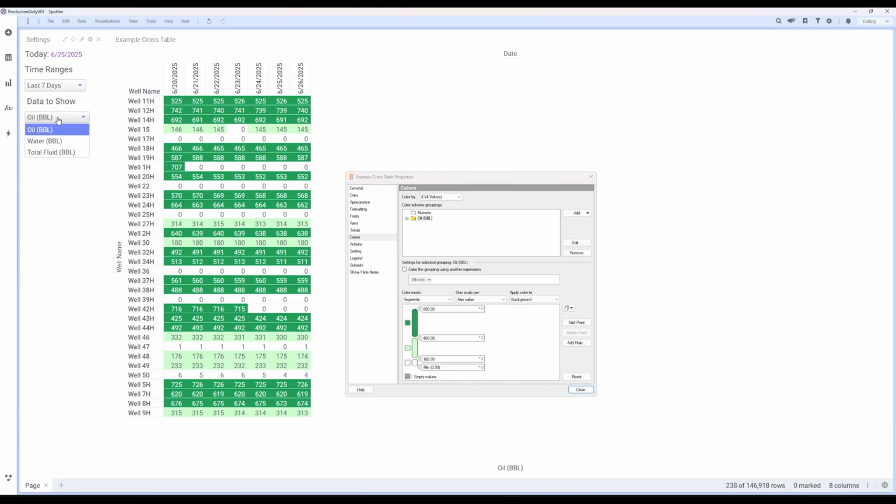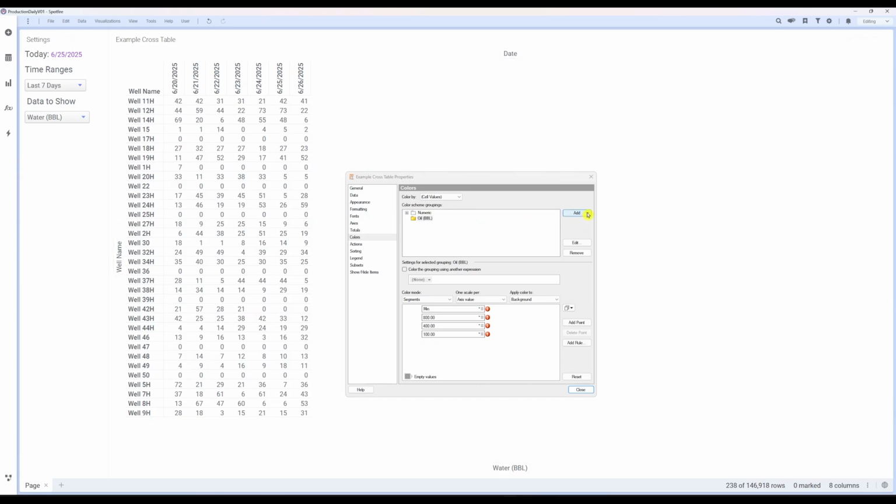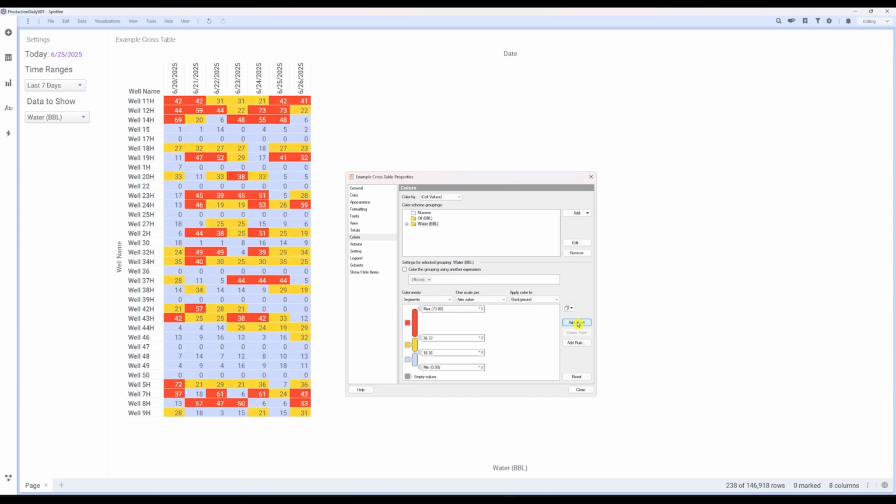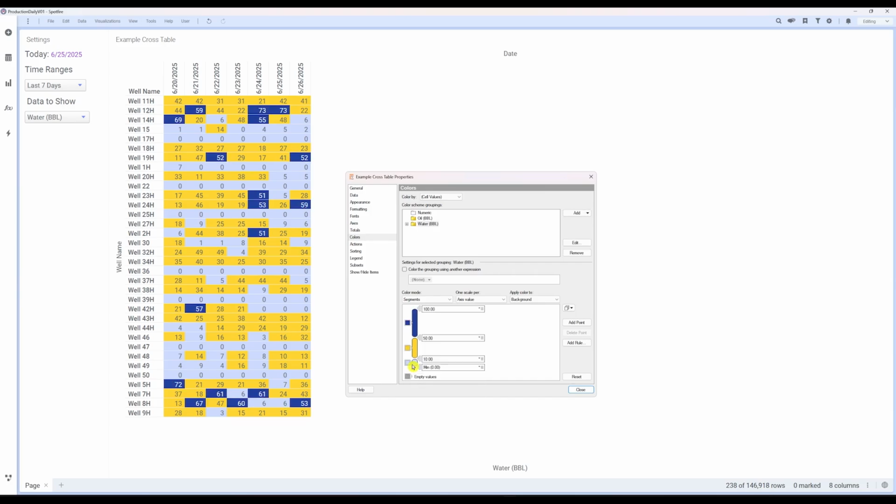Select the next data option in our drop-down menu, then use the Add button in our Colors menu to select Water. We follow the same steps as last time. Start by setting the color mode to segments, create 3 value ranges, then set the value thresholds to numbers that fit our data. For water, let's use a blue color theme. Again, we'll set the top of the range to a darker shade than the bottom values of our range.